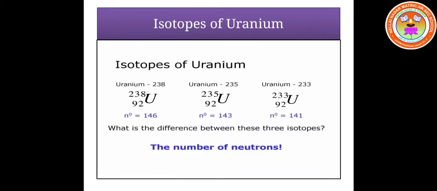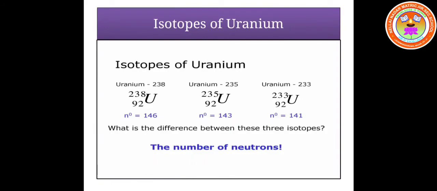Isotopes of uranium. Uranium, a radioactive element. Uranium 233, uranium 235 and uranium 238 are all important isotopes of uranium. They have the atomic number 92, but the mass numbers are different.